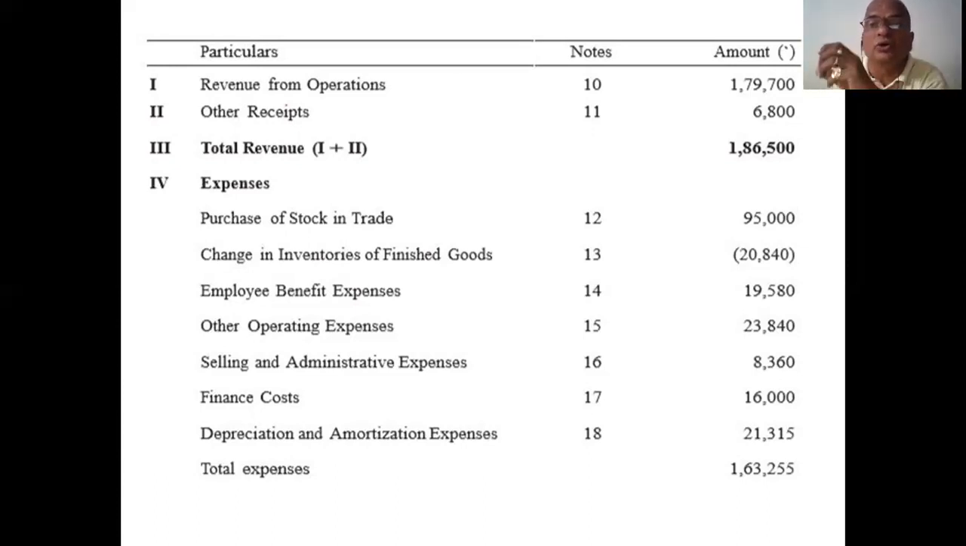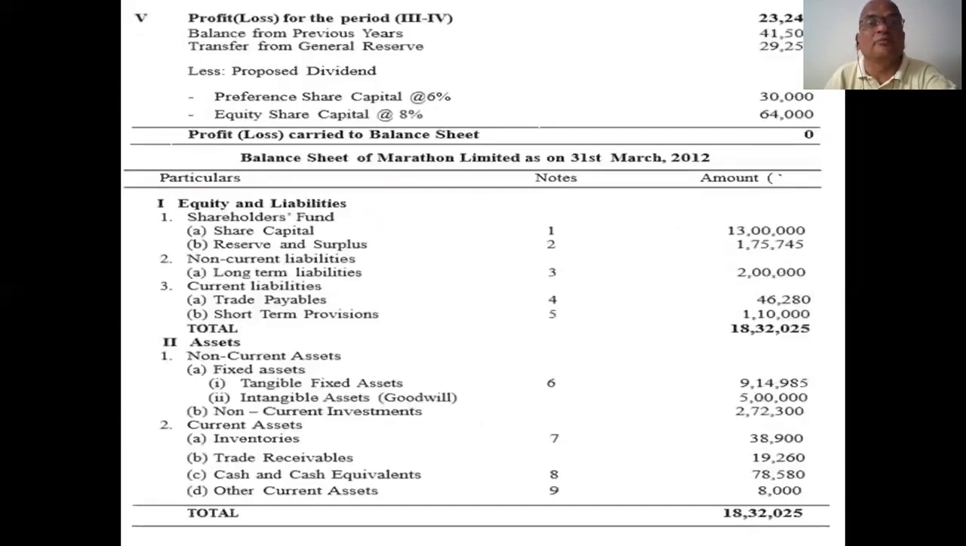We add those two figures, total revenue. Similarly, expenses, all these 12, 13, 14, you prepared 12, 13, 14, 15, 16, etc. Those figures come under here. Then only Roman number 5, profit or loss: subtract 3 and 4, you get that figure. Balance of previous year. Previous year figures are also given in the problem.